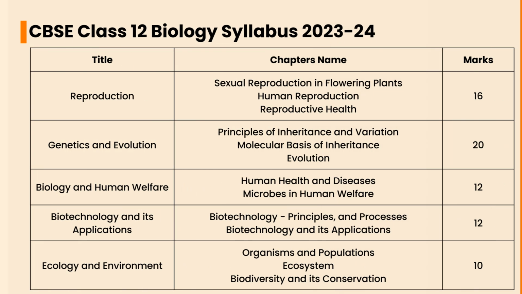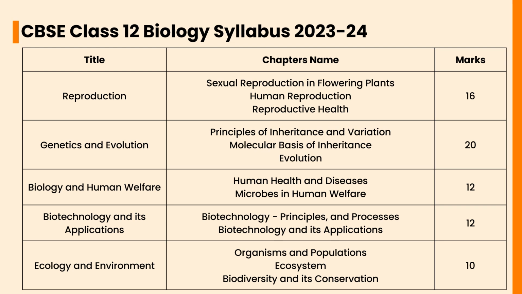Let's check the CBSE Class 12 Biology Syllabus 2023 to 2024. In Reproduction, the chapters are Sexual Reproduction in Flowering Plants, Human Reproduction, and Reproductive Health, which will carry a weightage of 16 marks. In Genetics and Evolution, the chapters are Principles of Inheritance and Variation, Molecular Basis of Inheritance, and Evolution, which will carry a weightage of 20 marks.